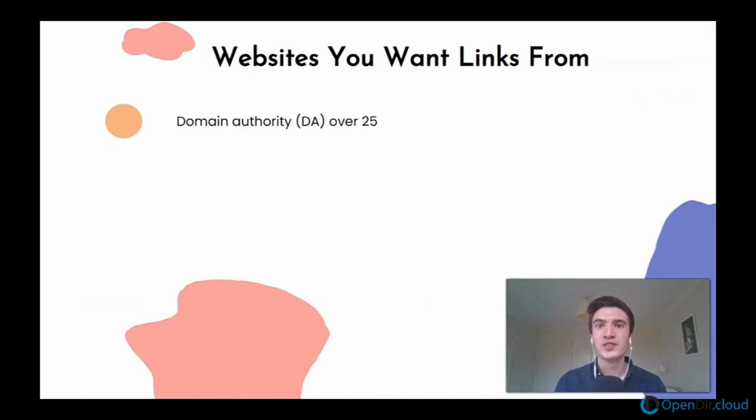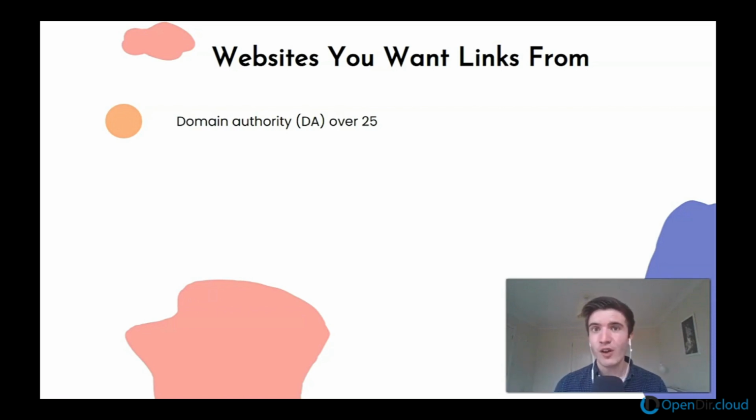First check is, does the website have a domain authority over 25? The reason for this is, as I've mentioned in a previous video, if the domain authority of a website is high, it means you're going to get more link juice from that website if they link to you. Therefore, this is going to have the biggest impact on your SEO performance, and you should hopefully see a boost in your rankings from that website. So that's the first check, is the domain authority over 25?